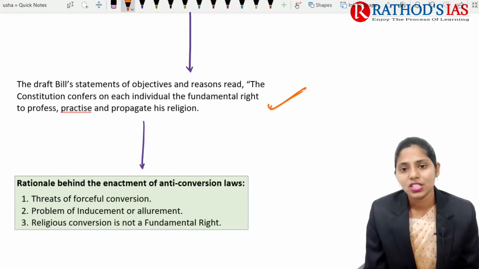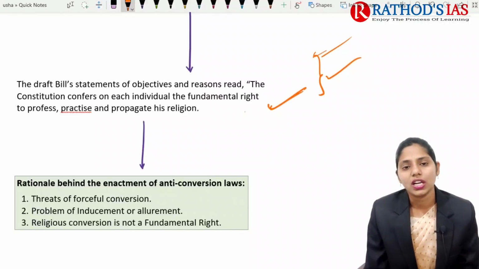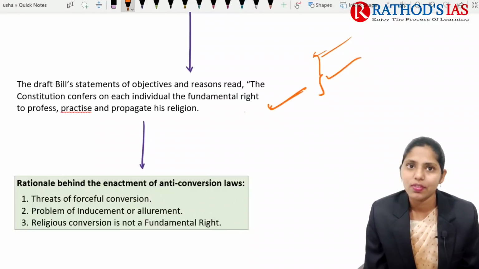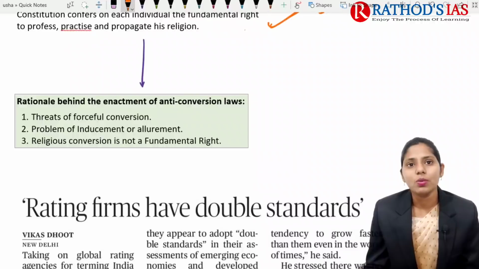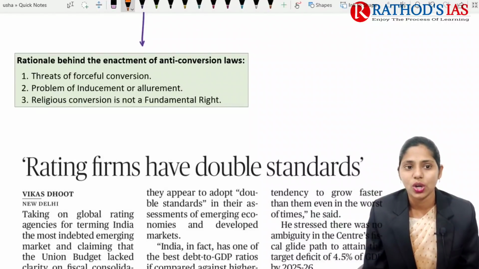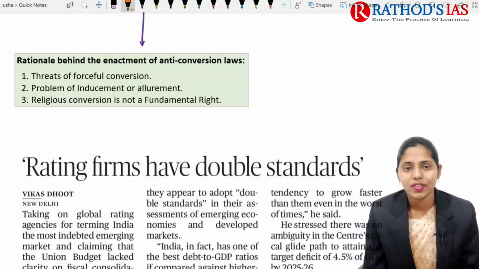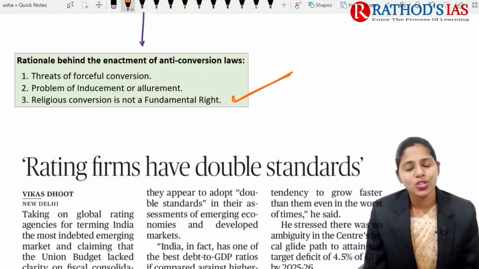Whenever there is a forced conversion, it is violating this right. Because of this, states are coming up with this type of anti-conversion bill. Not only Haryana, but even Karnataka, UP and MP also came up with anti-conversion bills. So if you're talking about the rationale behind the enactment of these anti-conversion laws: it violates our fundamental right of freedom of religion, there are threats of forceful conversion, there is also the problem of inducement or allurement, and conversion itself is not a fundamental right. So these are some important things that you need to remember.